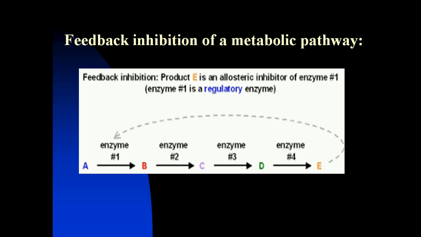E represents the product. If the concentration of E, that is the product, is going to be increased because it is not used as rapidly as it is synthesized, then by the help of feedback regulation and feedback inhibition, this increased amount of product inhibits the regulatory enzyme which converts A to B. The first irreversible step that is unique to the pathway is typically inhibited.